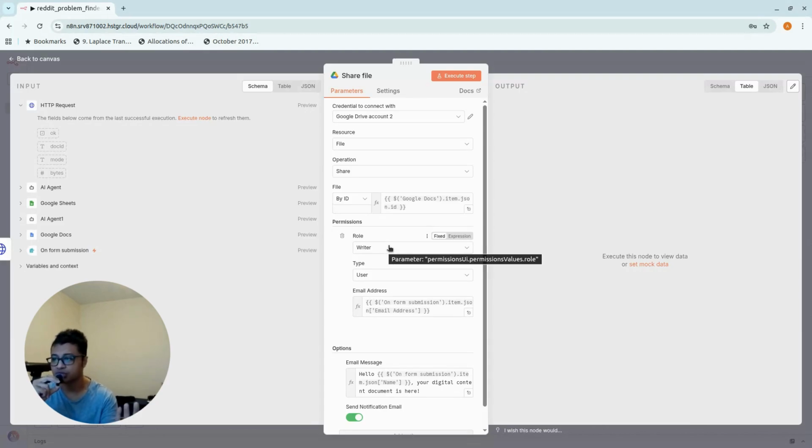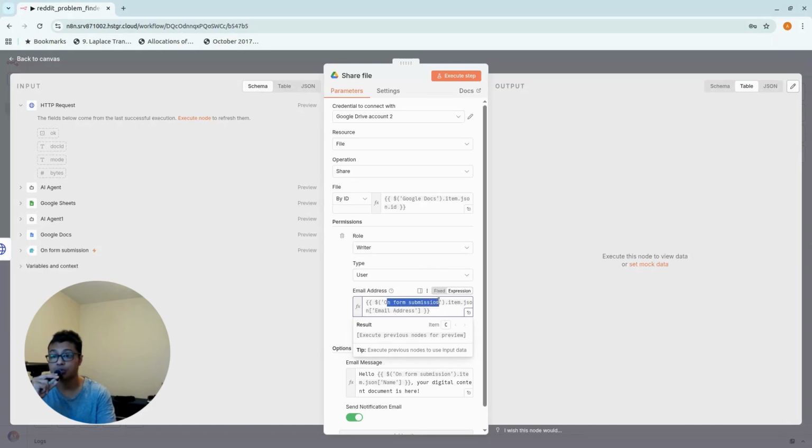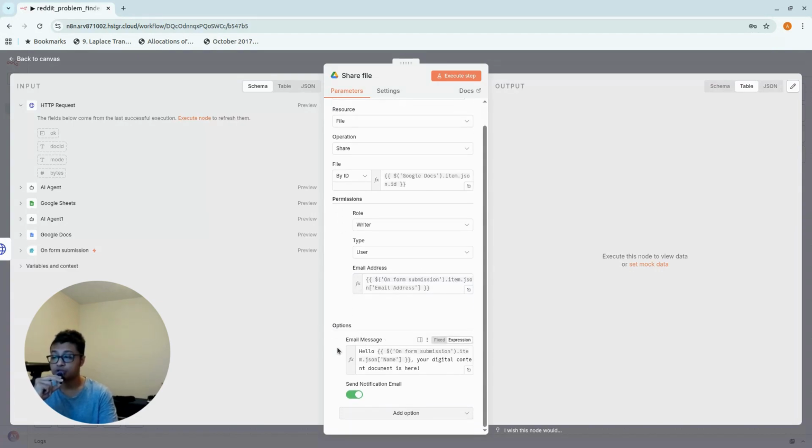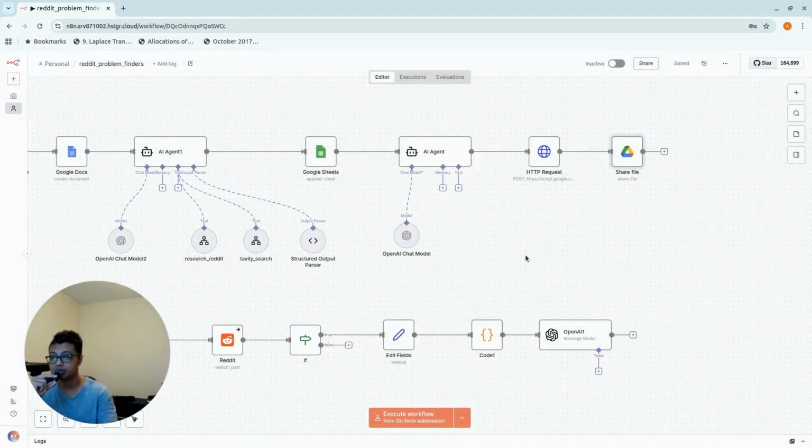I think it's best for you to download it if you want to. The type is going to be user, and the email address comes from the form submission node that we have earlier. Once you have that, you also need to specify the message, and I think that's it. That's how it all works.